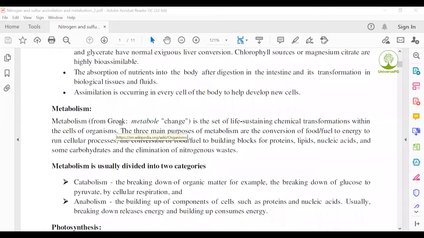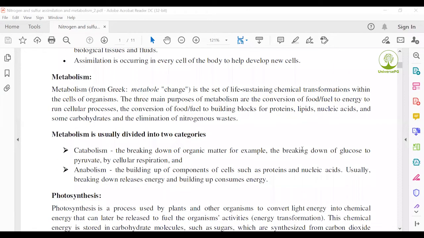Next, metabolism. Metabolism is the set of life-sustaining chemical transformations within the cells of organisms. The three main purposes of metabolism are the conversion of food and fuel to energy, to run cellular processes. First the fuel is converted to energy, and then it is finally converted to the installment and running of the cellular processes.